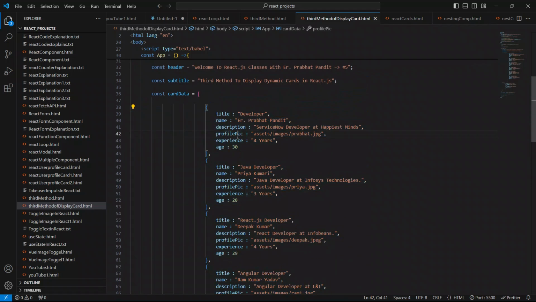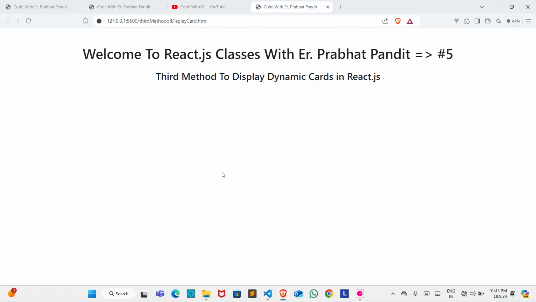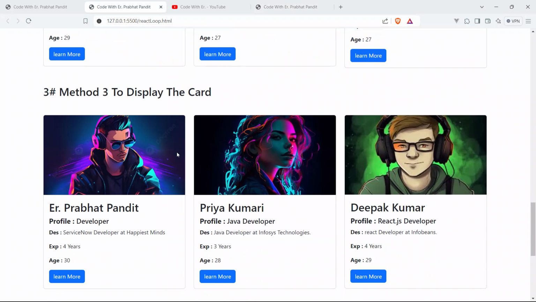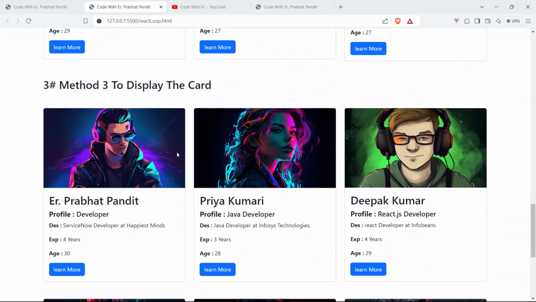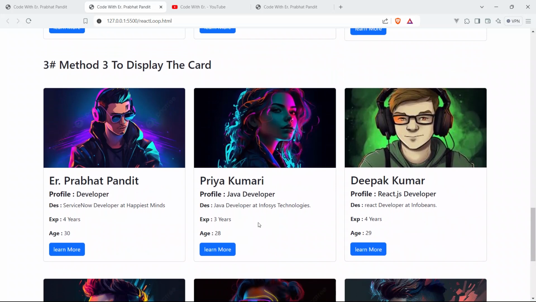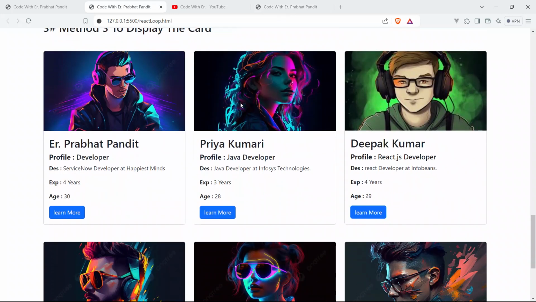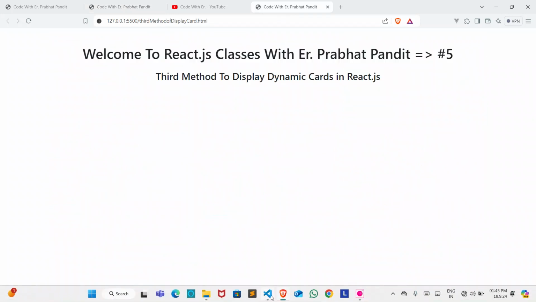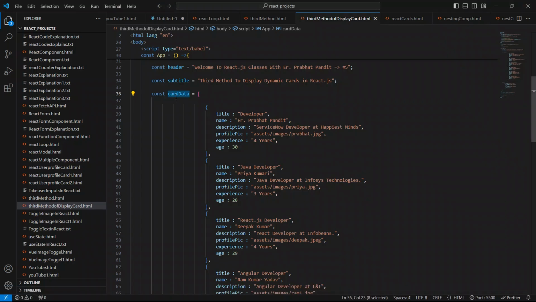React.js. Now we will look through this card data to show the card like this. So just come up here, and we are going to look through this card data object. Now be patient, and watch the entire video very carefully and patiently.